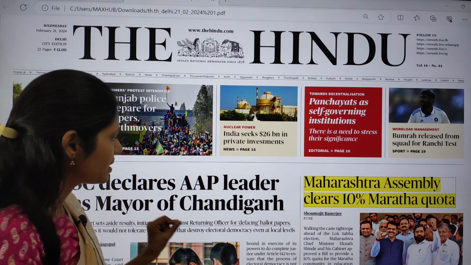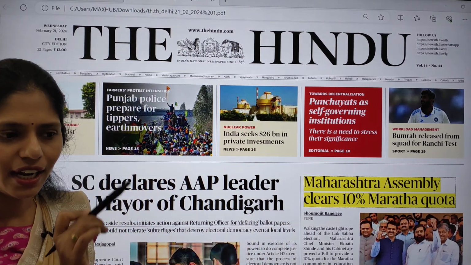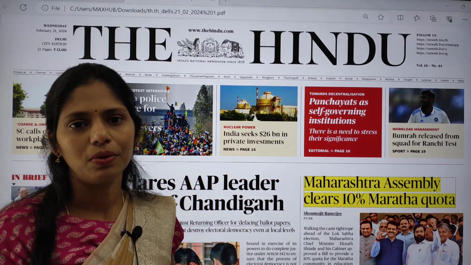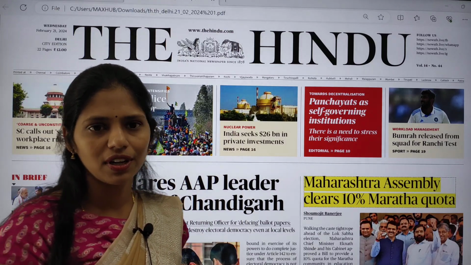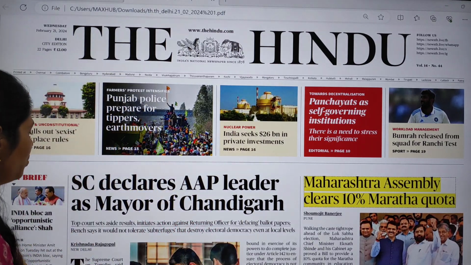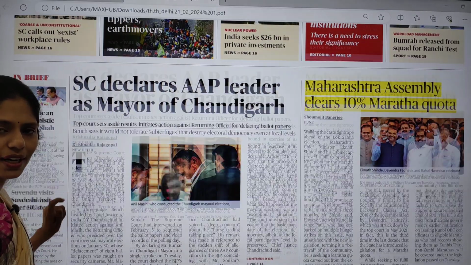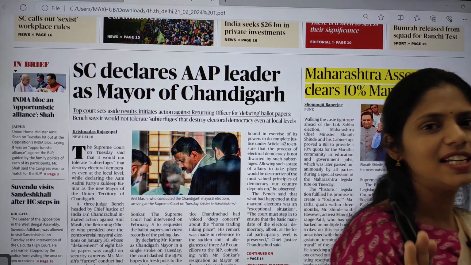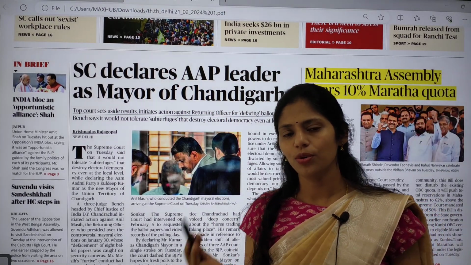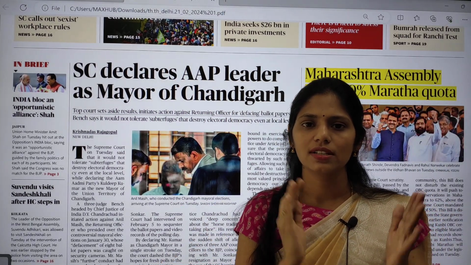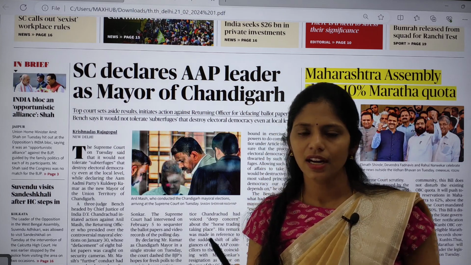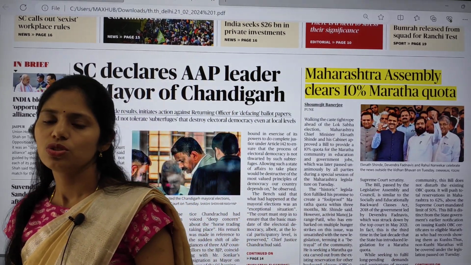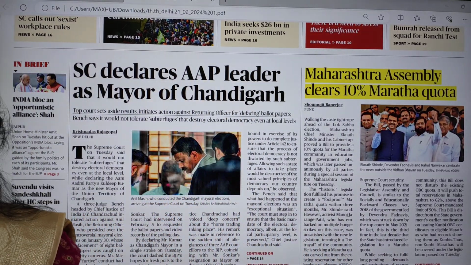So don't just blindly read each and every word and make notes of each and every word which is given in the paper. It is not the way to prepare current affairs, not only for UPSC, for any other competitive examination. Because nowadays in prelims you will be getting 2 to 3 statements. One statement is from current affairs and the other statement is from static. So you need to have both static and dynamic knowledge regarding that topic. Current affairs forms around 70 to 80% of your paper. So you have to be thorough with current affairs for sure.